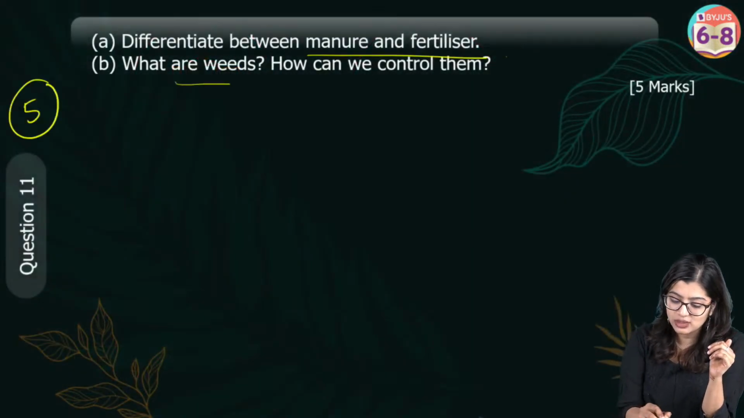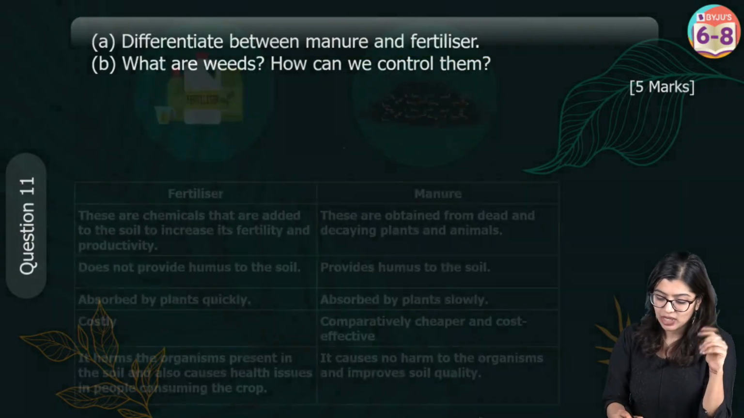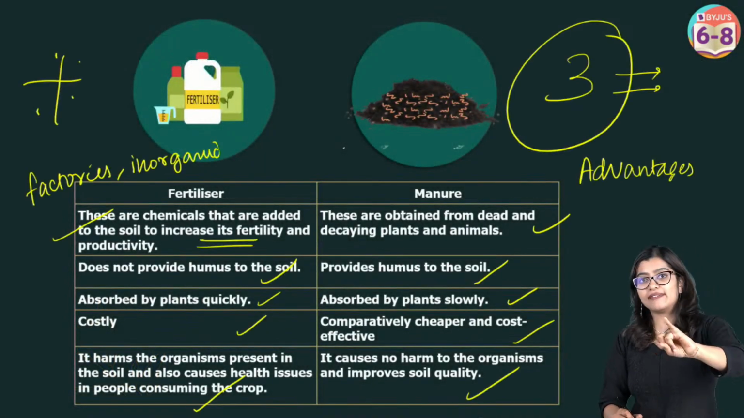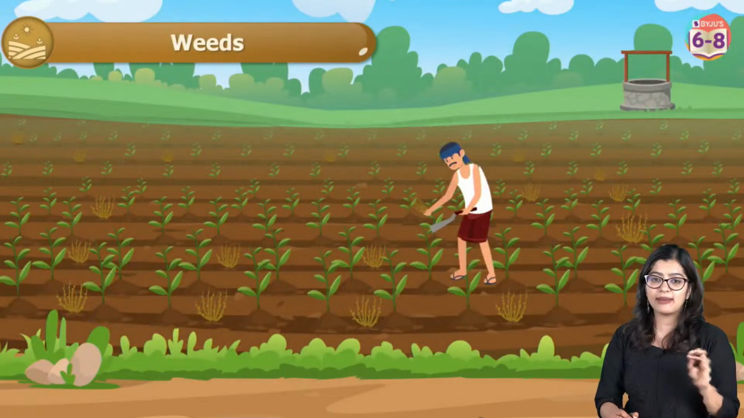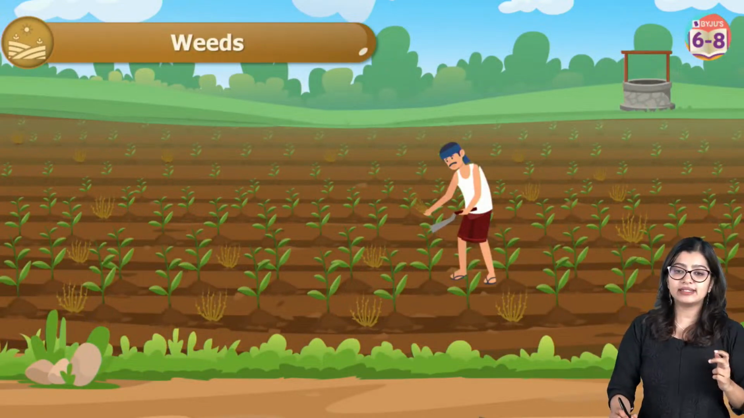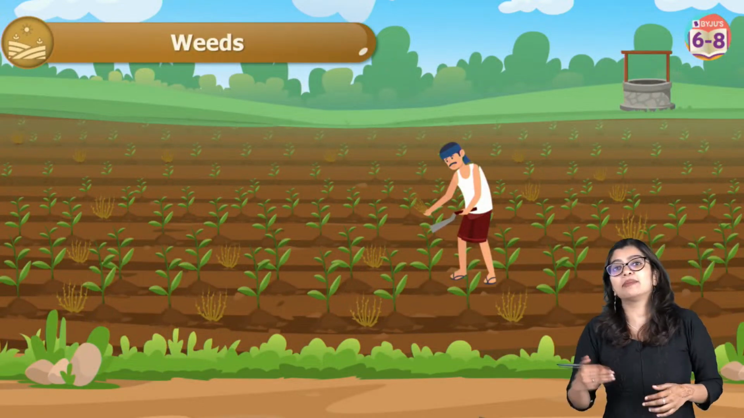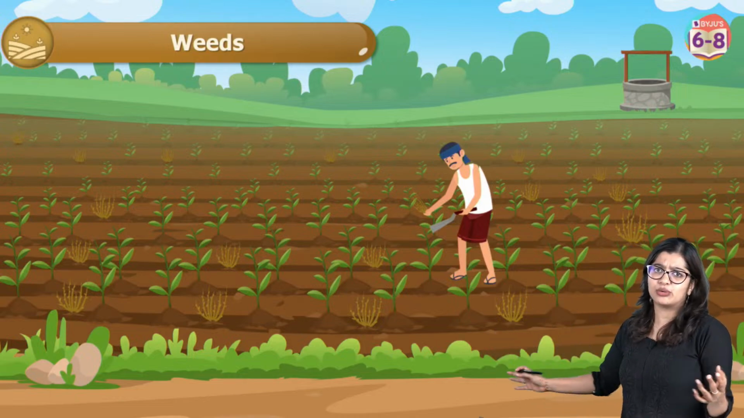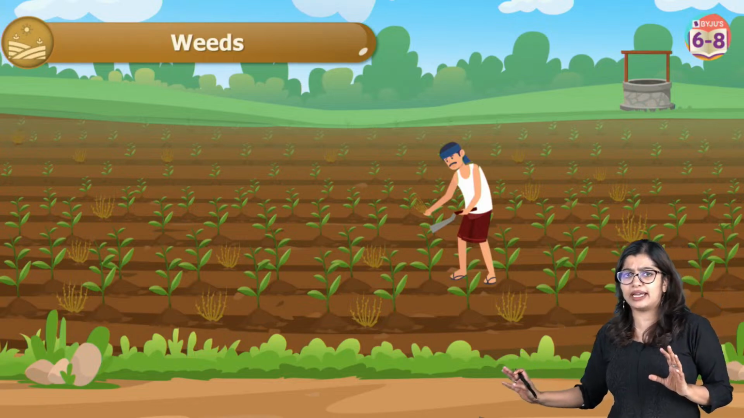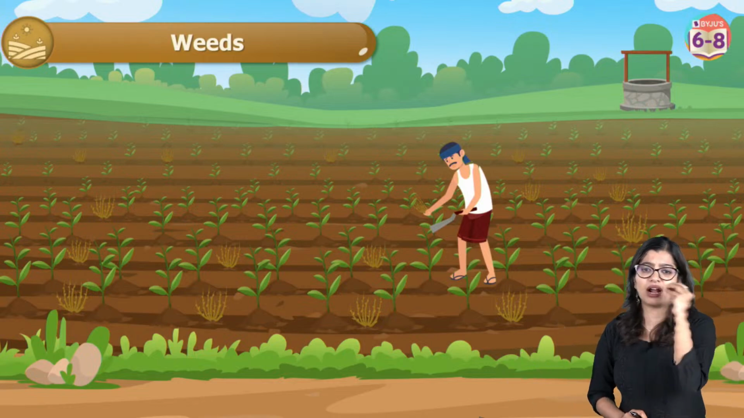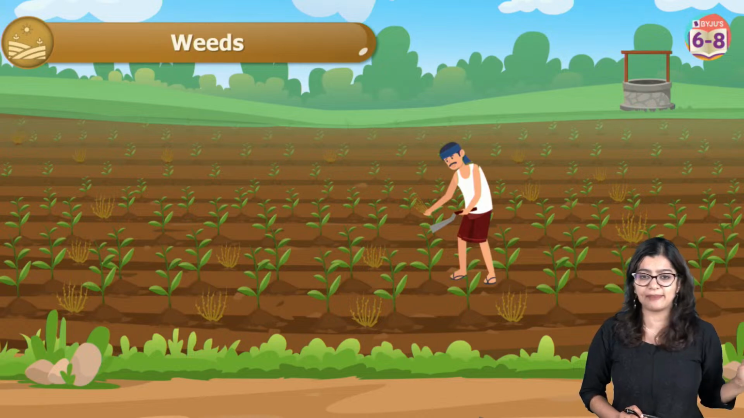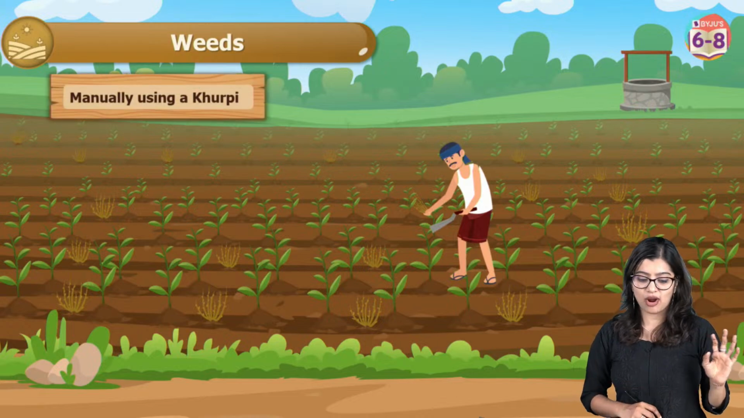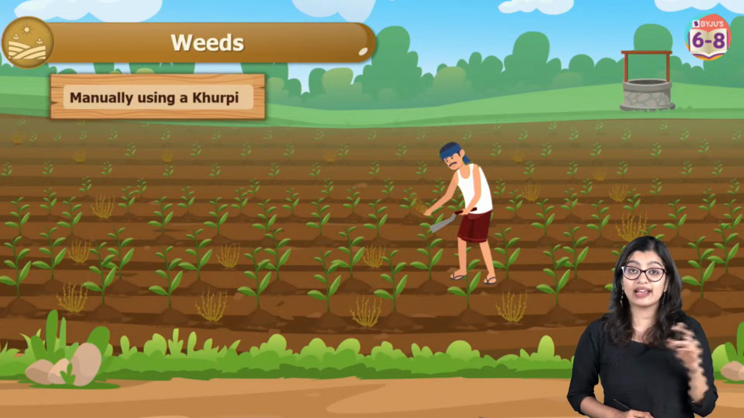Now the next one is, what are weeds? How can we control them? Now this will come for 2 marks. What are weeds? 1 mark. How can we control them? 1 mark, right? Weeds are basically unwanted plants that grow along with my crops. They are competing with my plant for nutrients. They are competing with my plant for sunlight. They are not going to be helpful. They are undesirable. I don't want them. So what will I do if I don't want them? I need to get rid of them. How can I get rid of them?